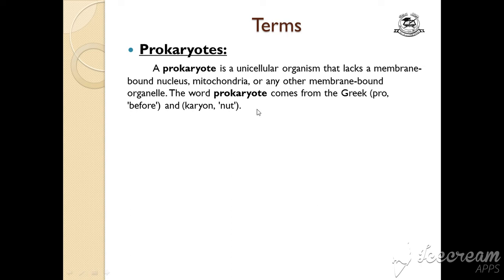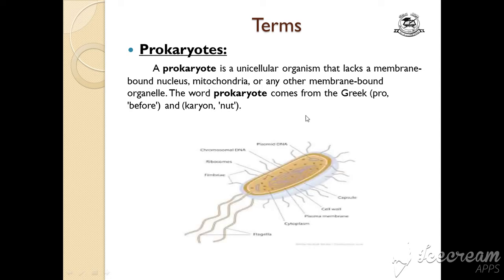The word prokaryote comes from the Greek word. Pro means before, karyon means nut. Now look, these are prokaryotes. You can see this is a cell, a unicellular organism, but inside the cell, the material that is present, DNA and chromosomes, is not inside a nucleus; there is no nuclear membrane.